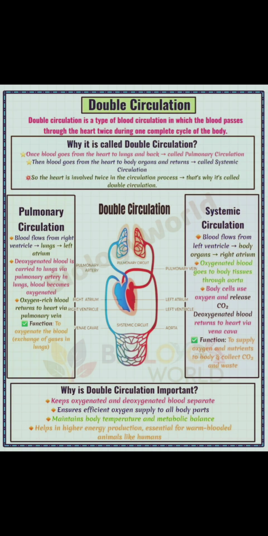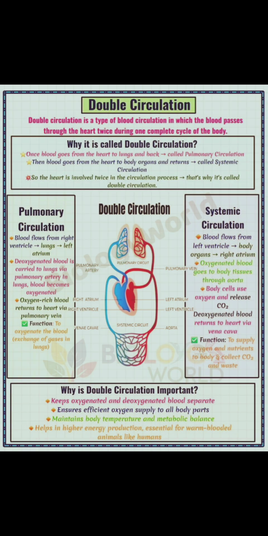First is pulmonary circulation. The circulation of blood between heart and lungs is called pulmonary circulation, and it is shorter circulation. Deoxygenated blood from the right ventricle is carried by pulmonary artery to the lungs for oxygenation. Oxygenated blood from the lungs carried by pulmonary veins flows into left auricle.